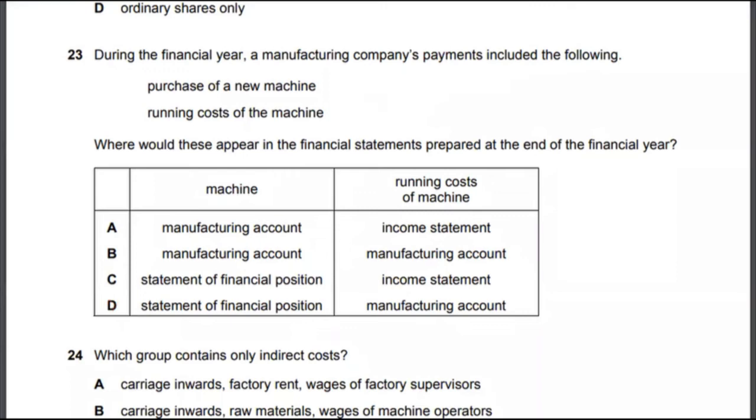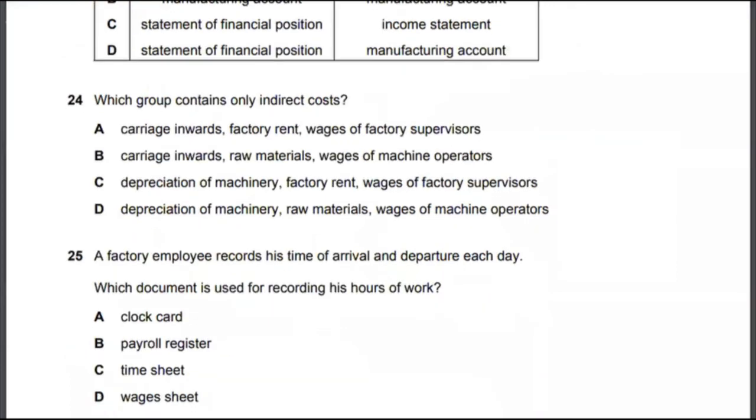Let's look at multiple choice 24. Which group contains only indirect cost? Carriage, no. Depreciation of machinery, factory rent, wages of factory supervisors. That is actually correct. So the correct answer to multiple choice 24 would be option C.